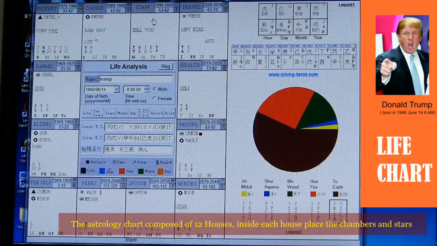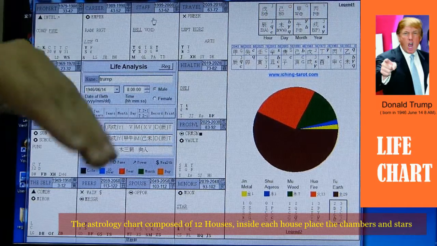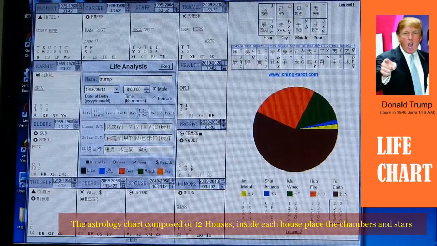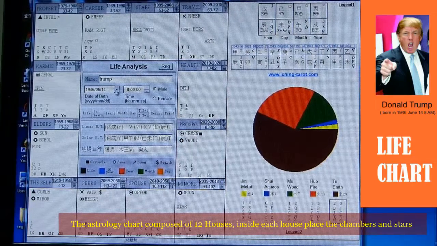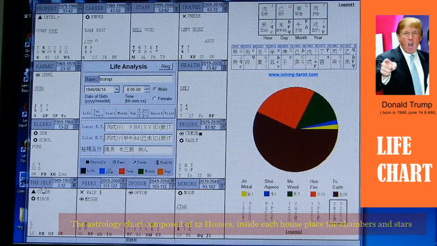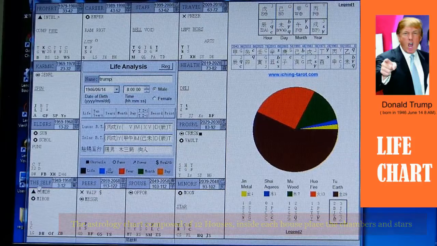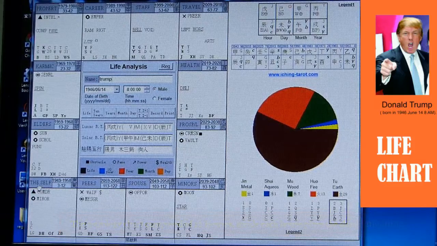Now, within these houses, we place the 12 chambers. The 12 chambers are the self chamber, the eldest chamber, the karmic chamber, property chamber, career chamber, staff chamber, travel chamber, and so on. For those people who are totally new to the astrology system, once they have this software, they can move the cursor to the area called the chamber.